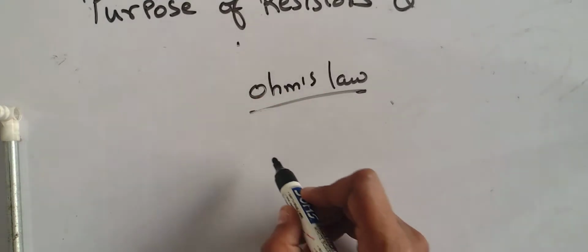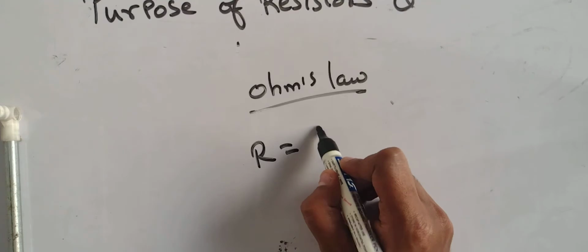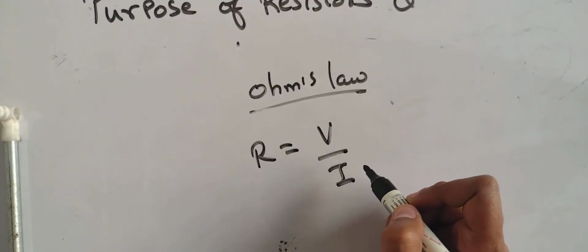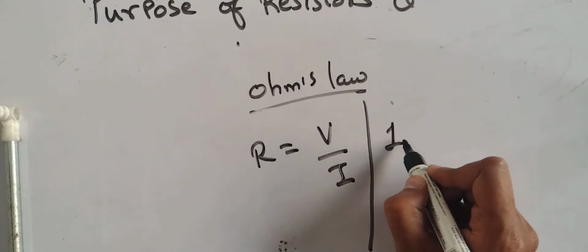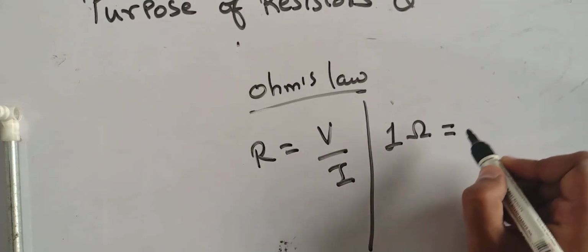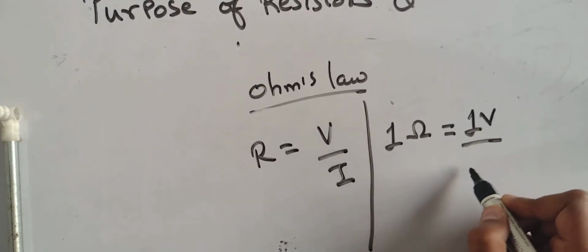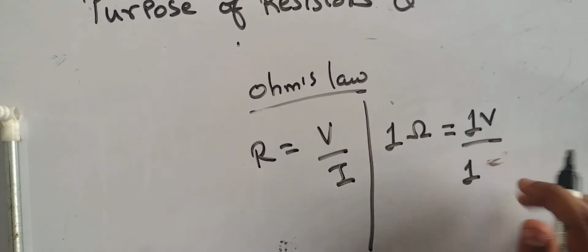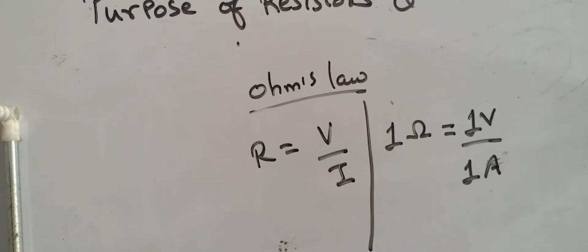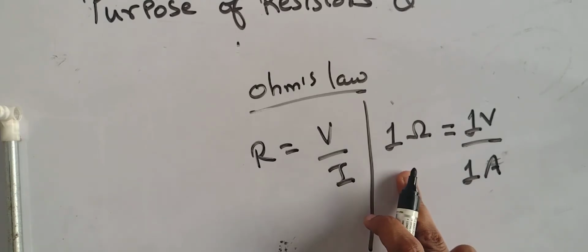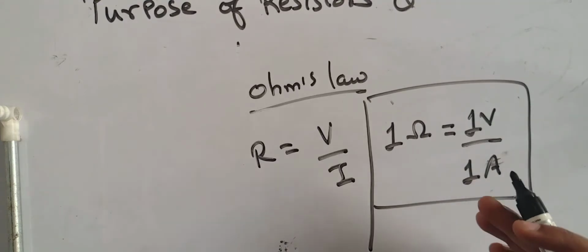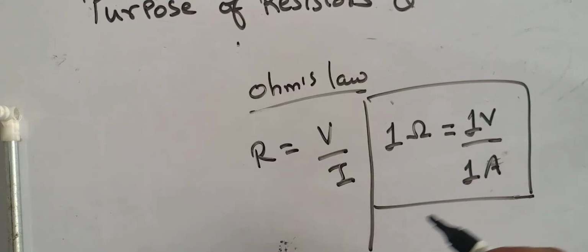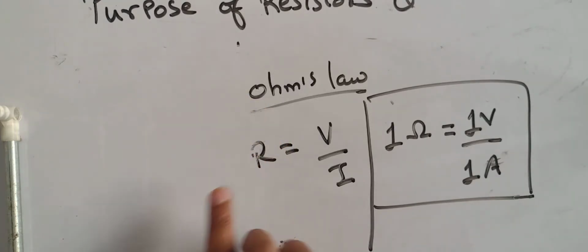From Ohm's law we can calculate the value of current. R is equal to V by I. Getting it? We can derive it by unit. 1 ohm of resistance is nothing but 1 volt by 1 ampere. Are you following it? So this is nothing but the physical significance of resistance. We can see much more of it in terms of conduction. I hope you have understood this.